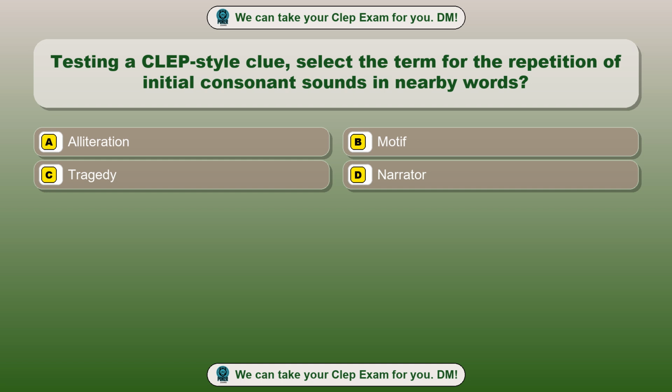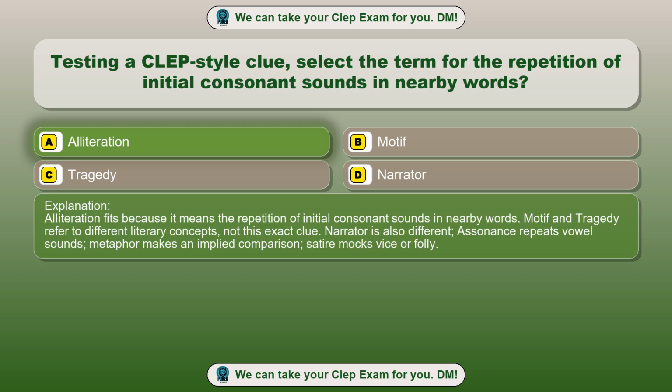Option A, alliteration. Option B, motif. Option C, tragedy. Option D, narrator. The correct answer is option A, alliteration. Alliteration fits because it means the repetition of initial consonant sounds in nearby words. Motif and tragedy refer to different literary concepts, not this exact clue. Narrator is also different, assonance repeats vowel sounds, metaphor makes an implied comparison, satire mocks vice or folly.